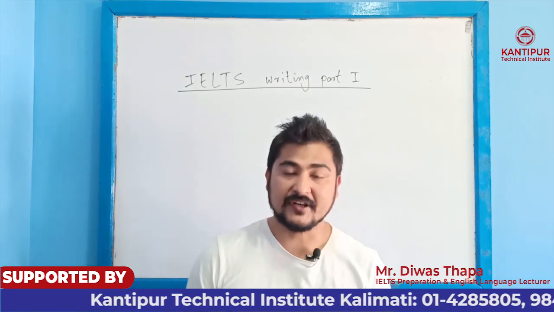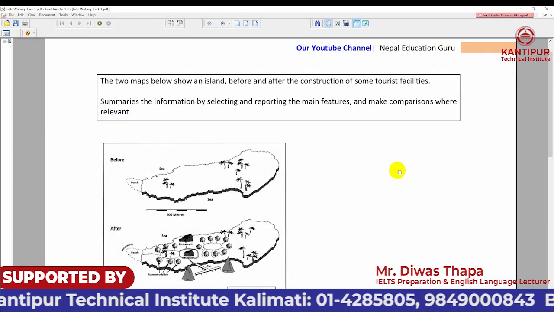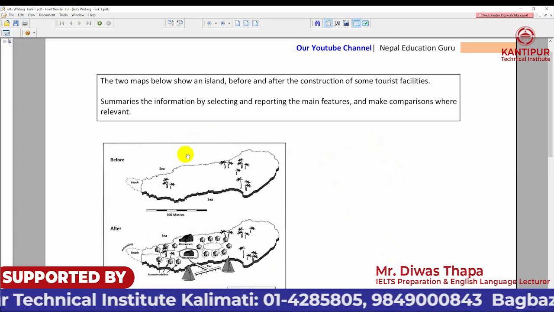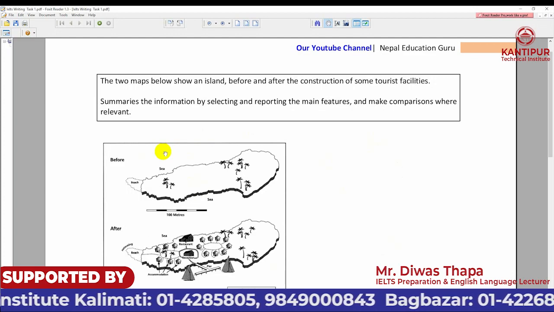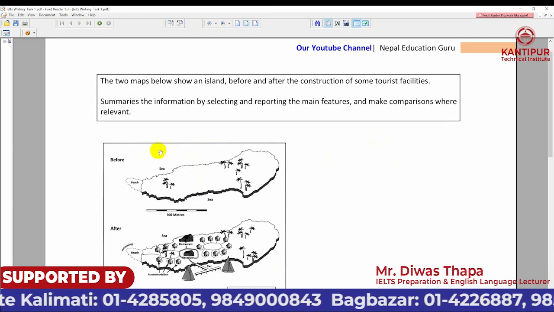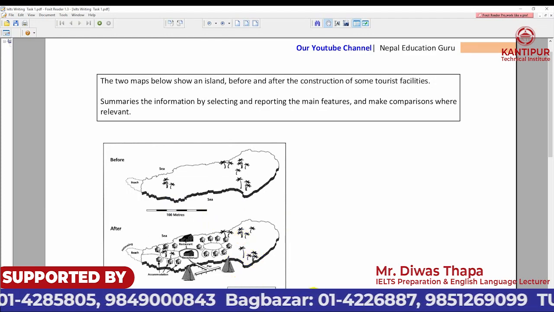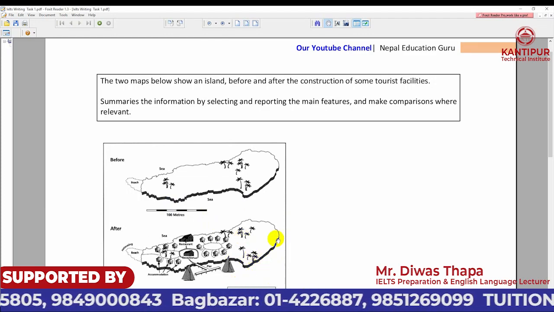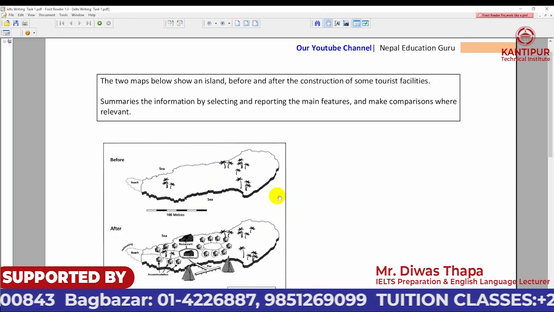So today I am here to instruct you how to do IELTS writing part 1. Okay, let's begin with the map. Well, on display you can see a map. The first thing you should remember is not to forget the extra information given on the map. Here you can see before, after, sea, beach, 100 meter, footpath road and vehicle track. These are the extra information which should be included while you are doing the report writing.